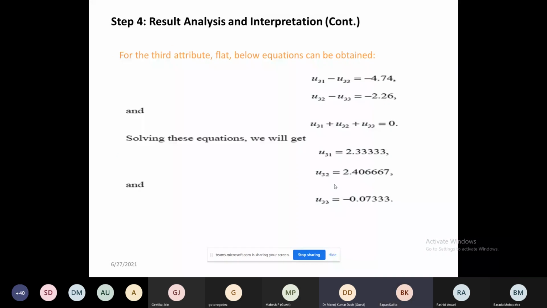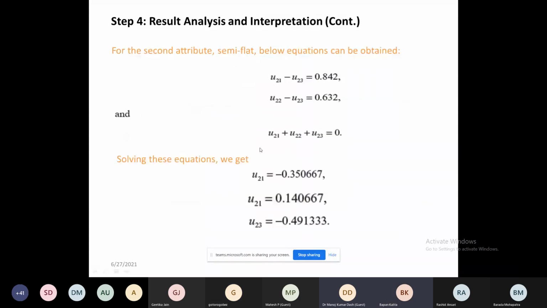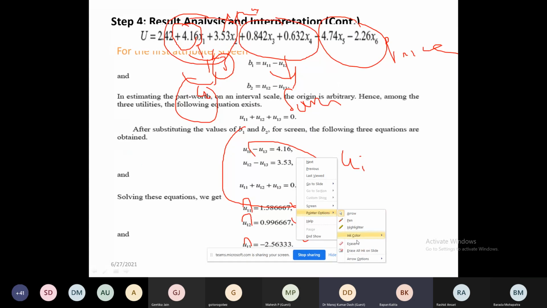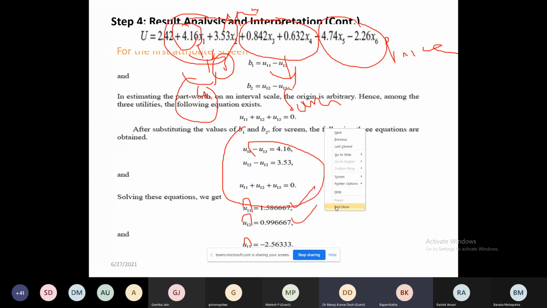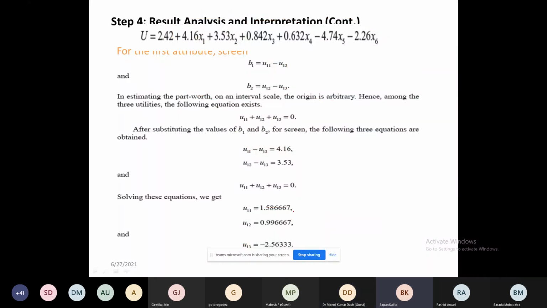Any doubt? No, sir. The next step is you have to calculate the relative importance. Relative importance means the maximum minus the minimum. So how much is the first maximum? This is the maximum and this is the minimum.